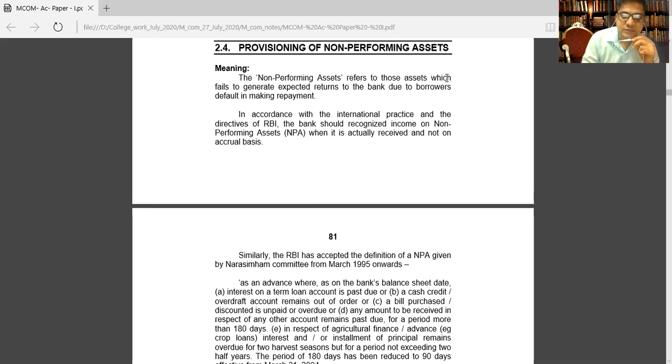The asset, or loan, which fails to generate the expected return to the bank. Why? Because the borrower is a defaulter in making repayment. It means the customer is not capable of paying the debt to the bank. It is called a non-performing asset.